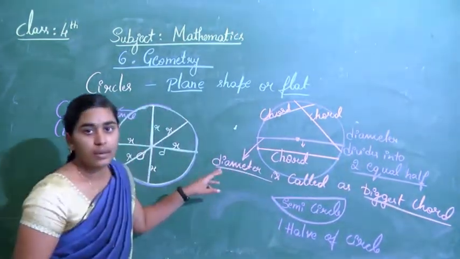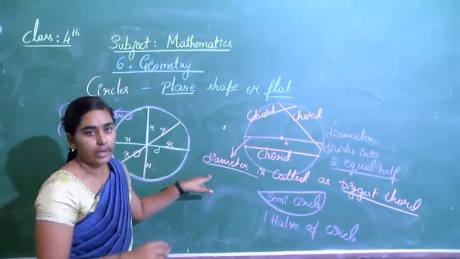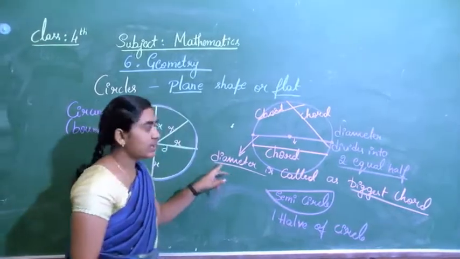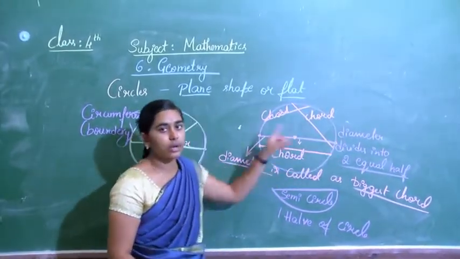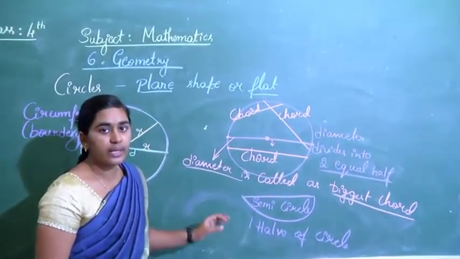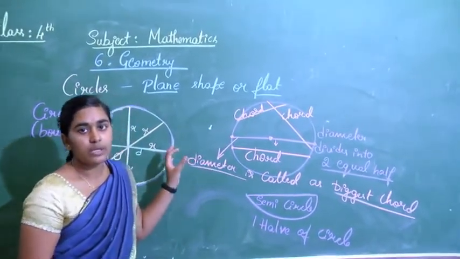Diameter is the largest chord as it passes through the center. This is the lengthiest chord we will get. The remaining chords are small, less than the diameter. So this is all about the circle.